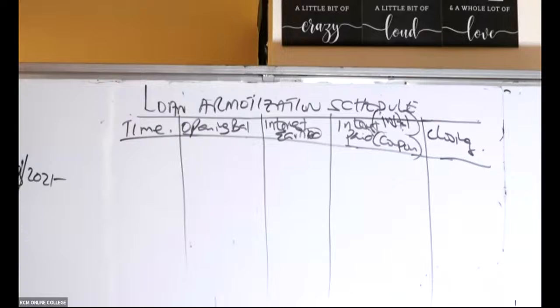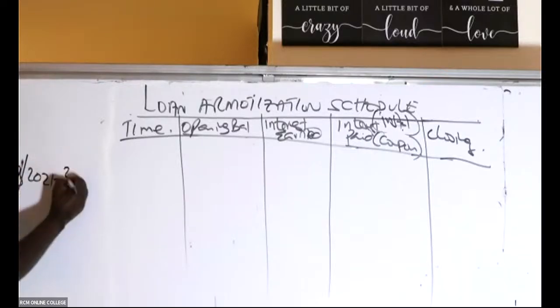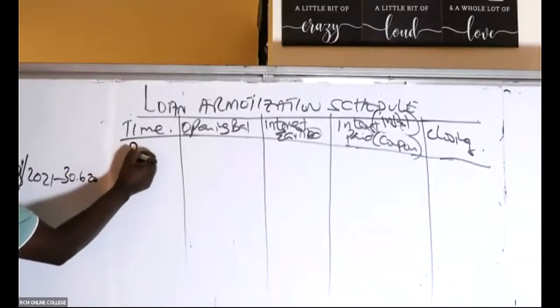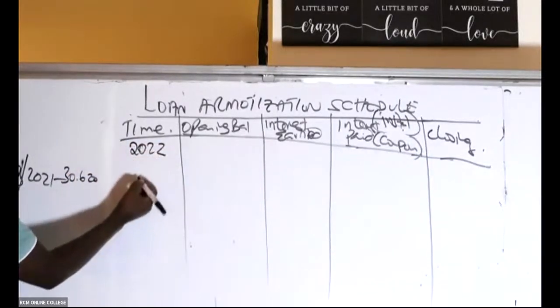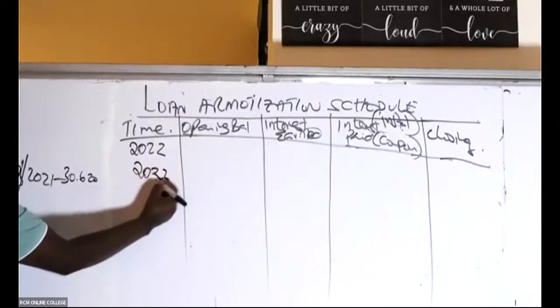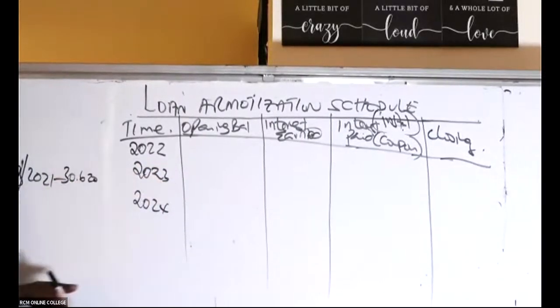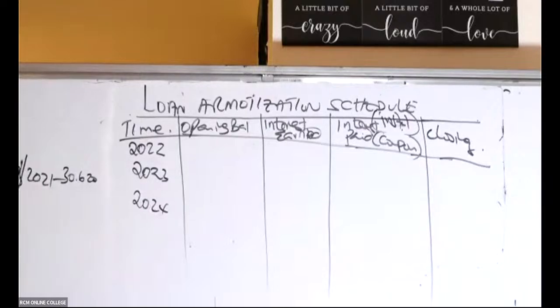I can see they want me to look at the required extracts of the financial statements for Blanket Limited for the years ended 30th June 22. You see now this is very good because we have 30th June 22, a whole year. So I'll start here with 2022, 2023, 2024. I don't have to indicate that these are 30th June, end of the year, end of the year, end of the year. So then we start with 2021.